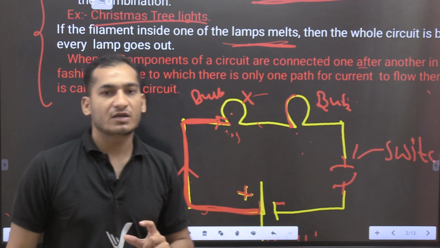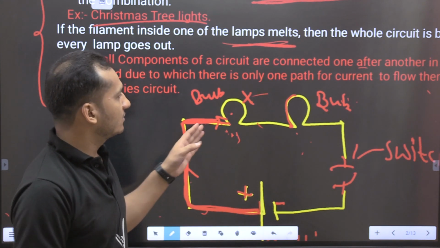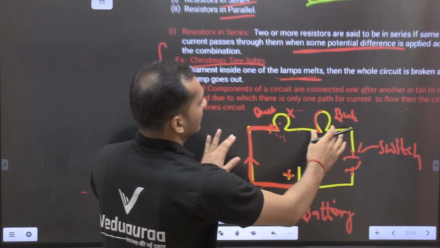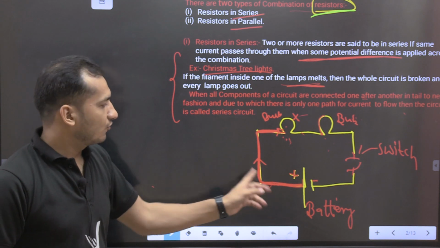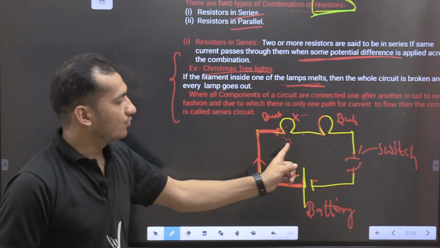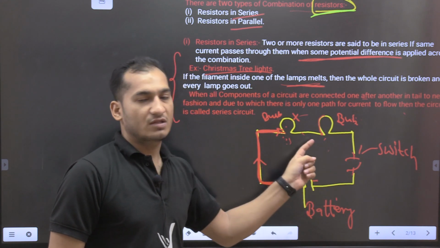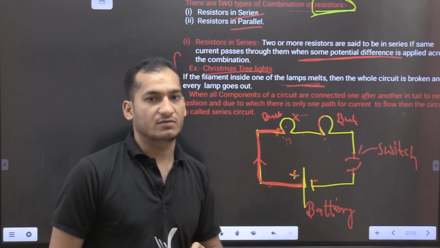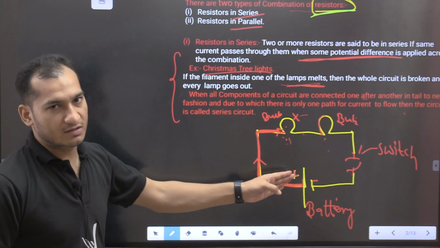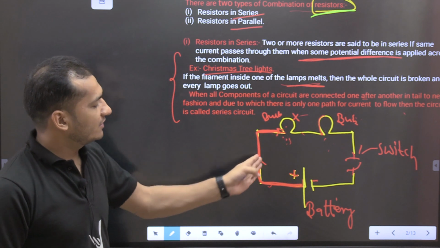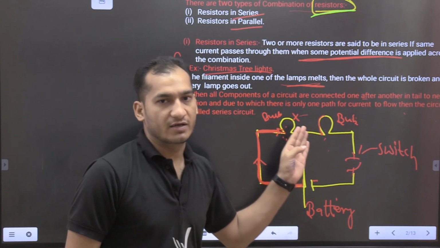What have you learned in series connection? In series connection, the current flowing inside this circuit is the same. In both the bulbs, the currents are the same, but the potential differences are different in series connection. Understood? Now this is the example of series connection. Now if a bulb is connected here also, there is no issue, because this is also the same wire.